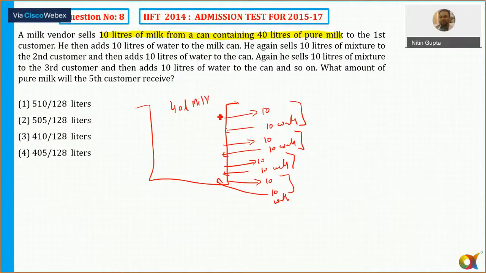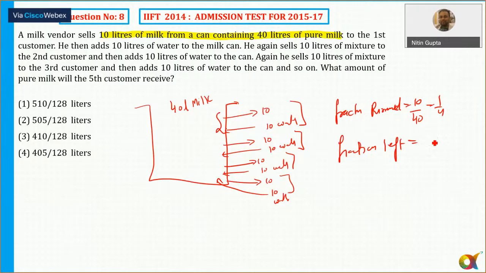So at every step we are removing how much? 10 out of 40. So what is the fraction removed? 10 by 40, that is 1 by 4. So the fraction remaining at every step is 1 minus 1 by 4, which is 3 by 4. So in the first step, whatever the volume of milk is there, I'm working on the proportion, not on the quantity. In the first step 3 by 4 remains, in the second step also 3 by 4, in the third step also 3 by 4, and in the fourth step also 3 by 4 remains, isn't it?